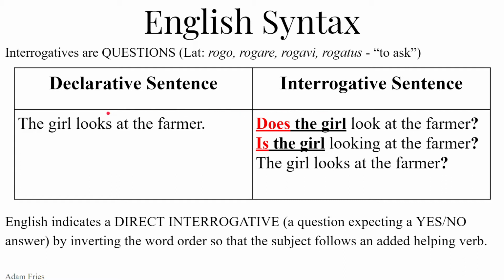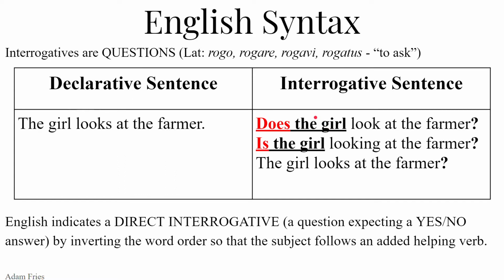So notice we have the declarative sentence: the girl, the subject, verb, direct object. The girl looks at the farmer. In an interrogative, if you don't have a helping verb in the declarative, English will add one in the interrogative and put the helping verb first. It goes first. The subject then goes.